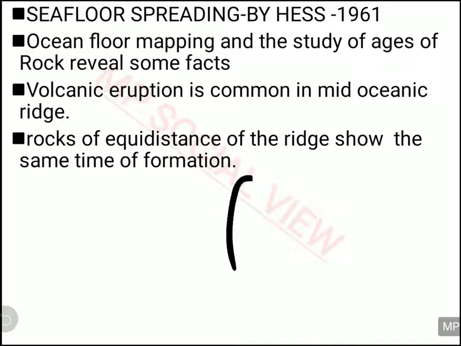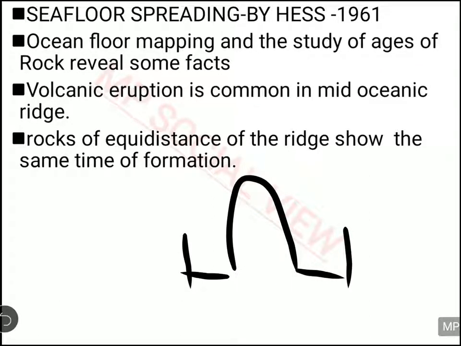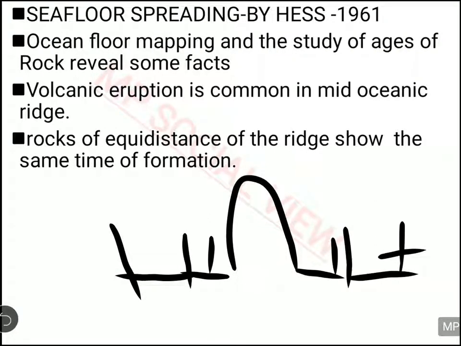See, you have the mid-oceanic ridge in between the sea, and when you do the rock study, you first study the rocks of 5 kilometers from both sides, and you find them of the same age. Then you study a further 5 kilometers on this side and this side, and you find their age is also the same. So these two have the same age, and these two also have the same age.